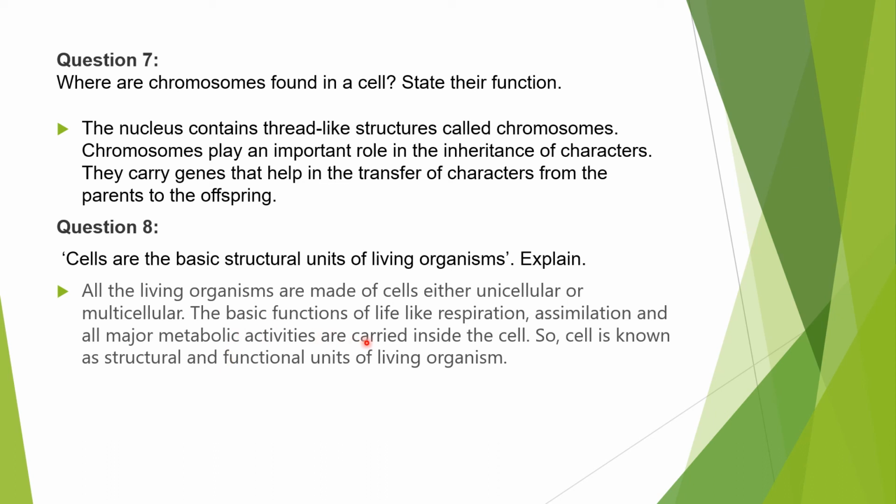The basic functions of life like respiration, assimilation, and all other metabolic activities are all carried out inside the cell. Means the cell is the central position for all. It controls all the functional and structural units. So that is the reason the cell is known as the structural and functional unit of living organisms, because it controls all the functions.